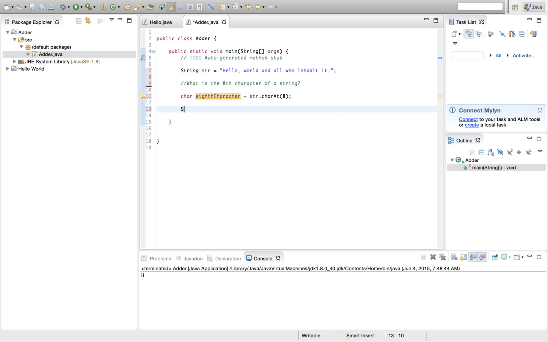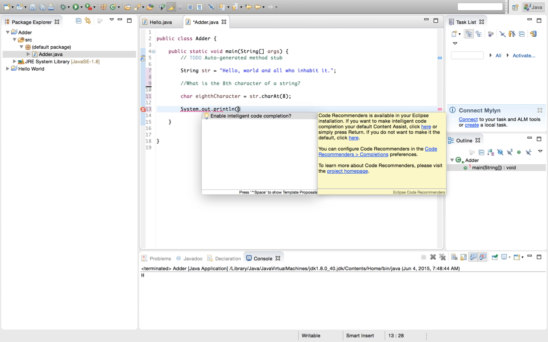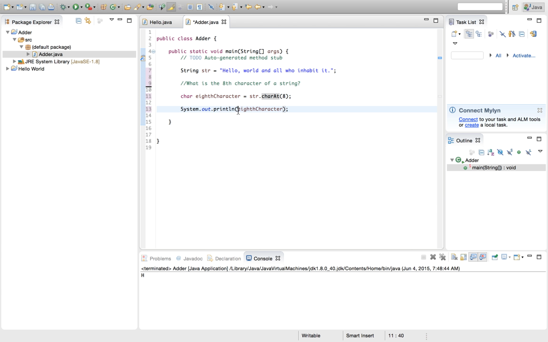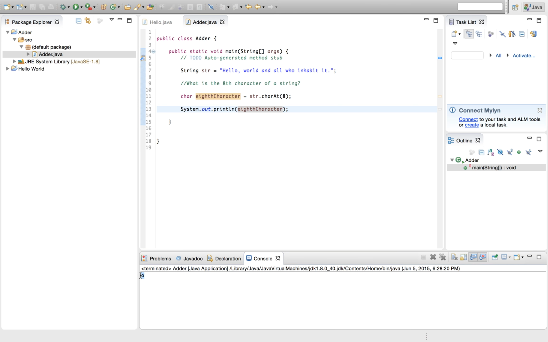Now let's see if that's what happens. Let's print, no, without the quotes, we want to print 8th character. If we did put the quotes there, it would just print out the literal phrase 8th character, but that's not what we want. We want to print out what this variable is holding. So it's the moment of truth. Let's see what happens. Nothing. We get this O.